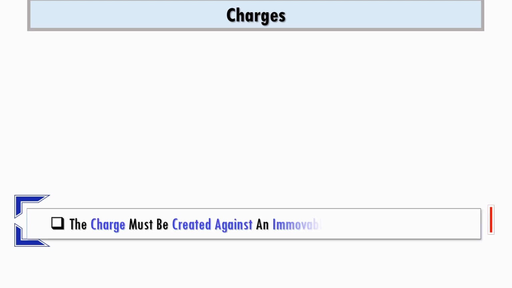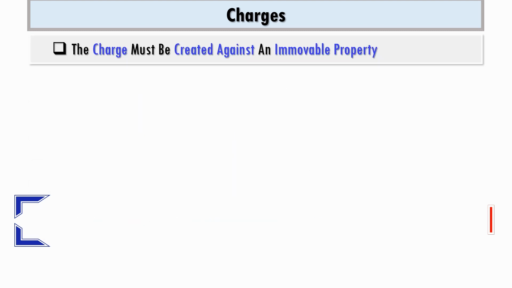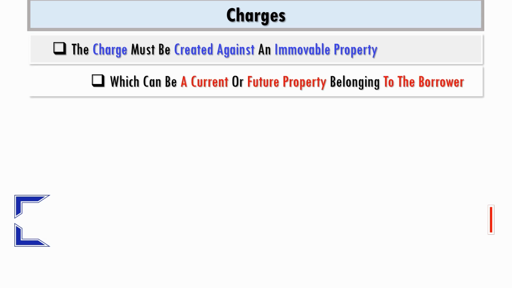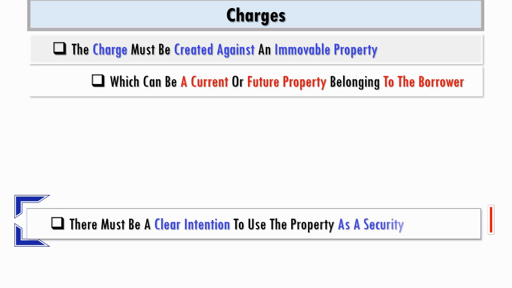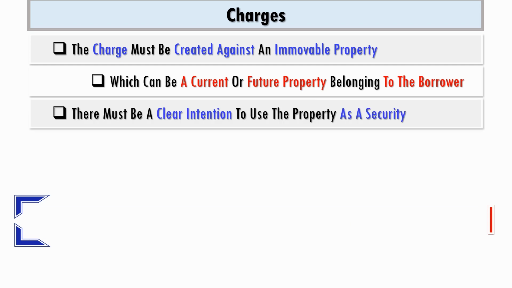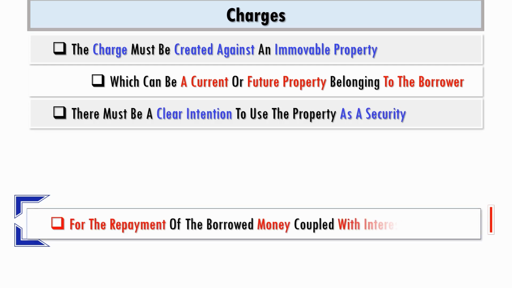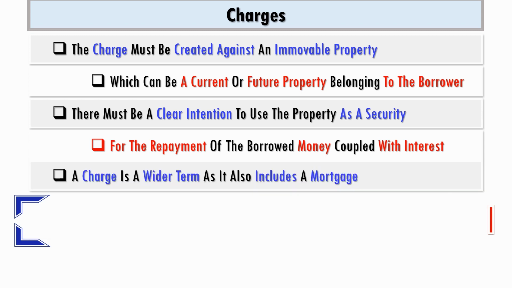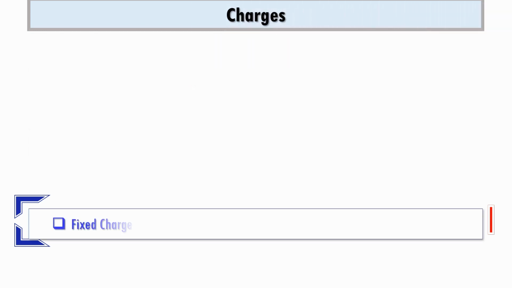The charge must be created against an immovable property, existing or future, but belonging to the borrower. There must be a clear intention to use the property as a security for the repayment of the borrowed money coupled with interest. A charge is wider than a mortgage. Two types of charges: fixed and floating.